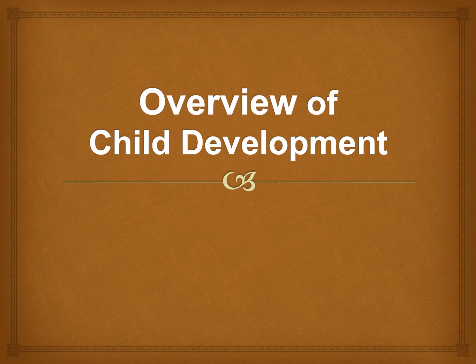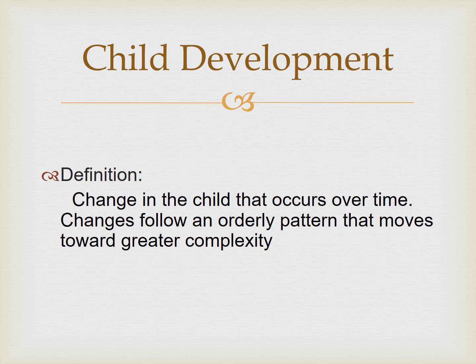Now, overview of child development. So this means change in the child that occurs over time. The changes follow an orderly pattern that moves towards greater complexity. So orderly pattern means every child follows the same order. When a child develops, first the child learns how to roll over, then sit, then stand. A child doesn't stand first and then later go and roll over. It is not like that.